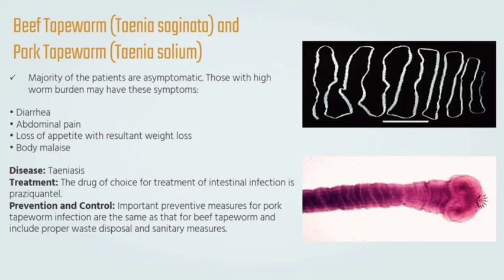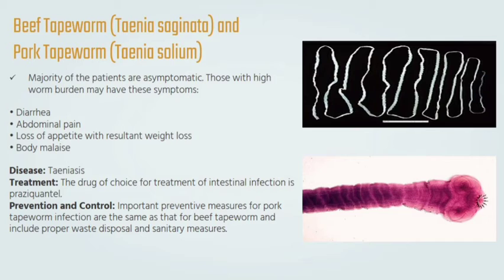For the last type of intestinal cestodes, we will discuss about the species of Taenia. So nandito ang Taenia saginata, which is the beef tapeworm, and the Taenia solium, which is the pork tapeworm. Huwag kayong papalito. Kapag saginata, beef yun. Kapag naman solium, pork yun. Saginata, beef, solium, pork. So, unahin natin ang beef tapeworm.